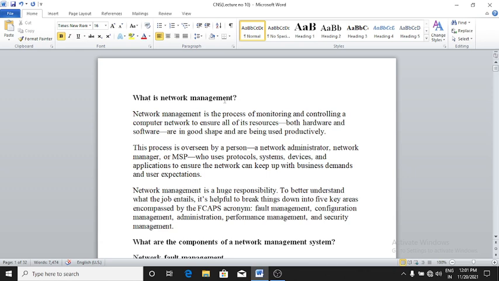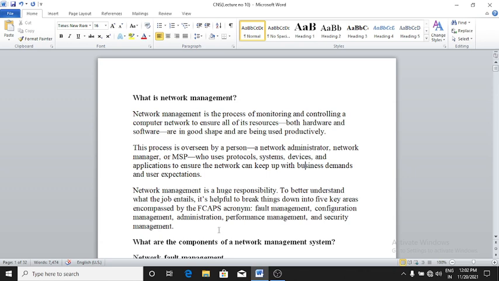Network management is the process of monitoring and controlling a computer network to ensure all of its resources, both hardware and software, are in good shape and are being used productively. This process is overseen by a person, a network administrator, network manager, or MSP, who uses protocols, systems, devices, and applications to ensure the network can keep up with business demand and user expectations.